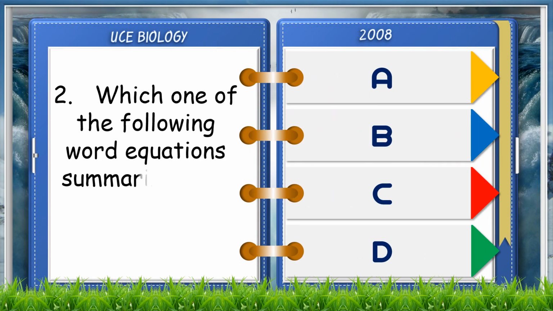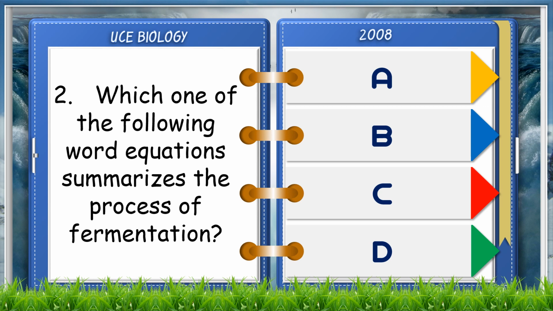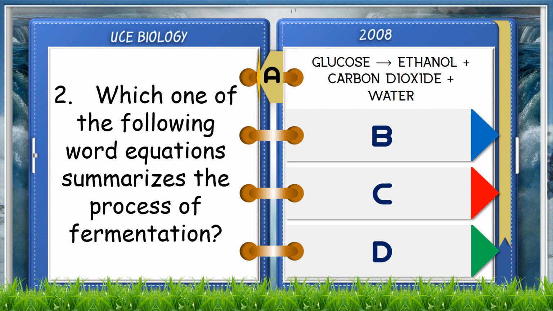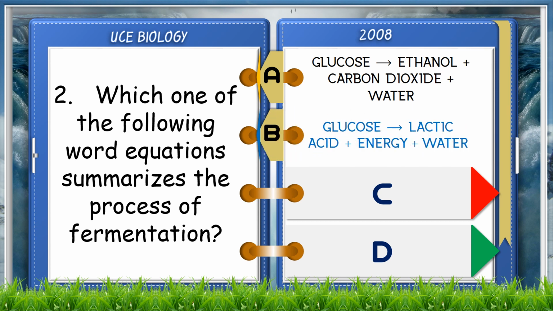Which one of the following word equations summarizes the process of fermentation? A. Glucose leads to ethanol, carbon dioxide, and water. B. Glucose leads to lactic acid, energy, and water.